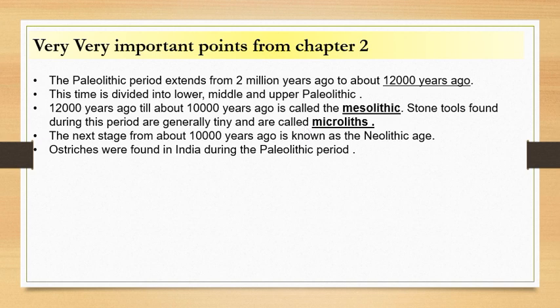Okay, and there the Mehrgarh cultures and all that started, and the Harappan civilization came into existence. Okay, so Neolithic age is the new stone age. So ostriches were found during the Paleolithic period in India. That is another important fact which NCERT talks about.